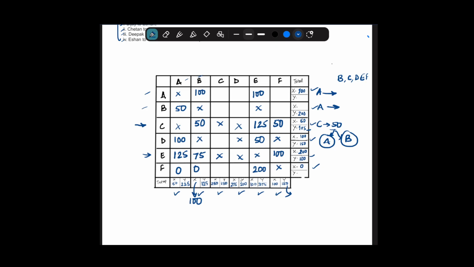Okay, cool. Now let's look at this. This is 150, 50 gone here, so here it will be 100. Another option. Now if this is 100 and y we have 150, so here has to be 50. Here we have 100 and there are no options, so here has to be 100. So 200 plus 100 is 300, 300 plus 50 is 350, y is 350. Cool. Now let's look at this.